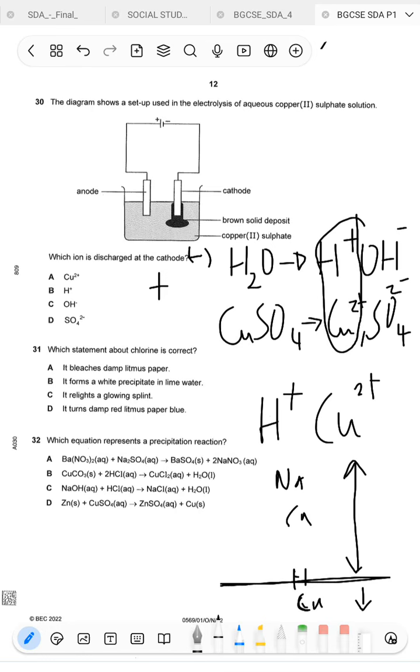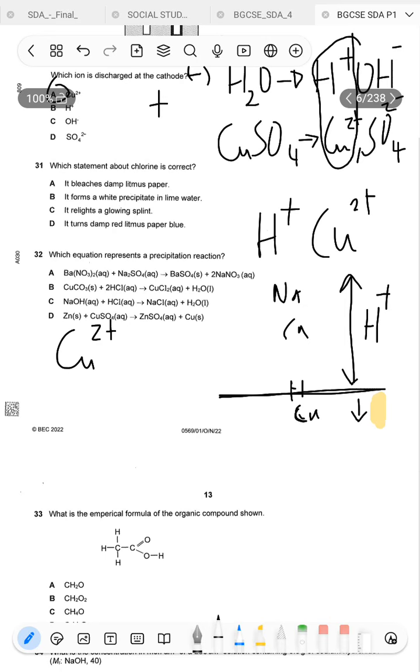Okay, so if you have a scenario where you have hydrogen and whatever is on top of hydrogen in the reactivity series, you are going to discharge hydrogen ions. Then in the scenario where you have hydrogen and whatever is below hydrogen, you discharge whatever is below hydrogen. Okay, so in this scenario we have copper which is below hydrogen, therefore we're going to discharge the copper ions. Okay, so the answer is going to be A.